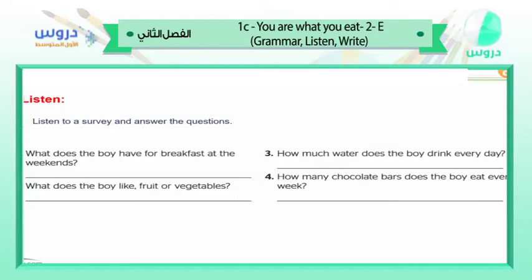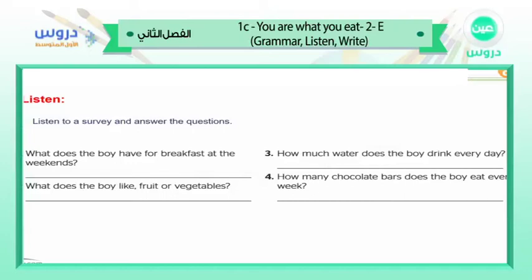Water is very good for you, you know. Yes, I know. The next question is about chocolate. How much chocolate do you eat? A lot, right? Yeah, I eat about 1 bar a day. Wow! That's 7 bars a week. That's a lot. I know. Okay, just one more question.